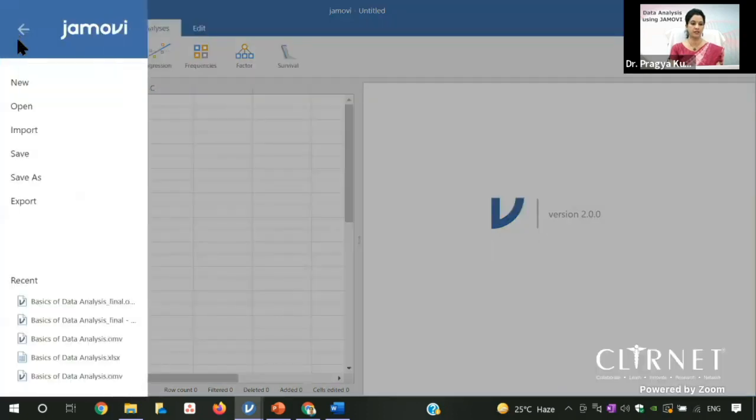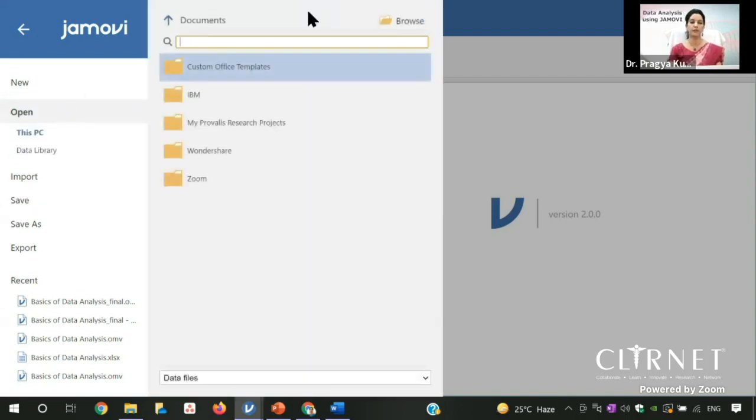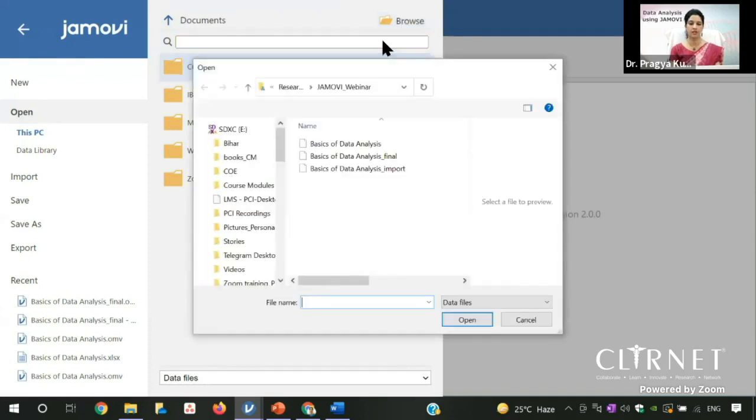Now this icon is there. Click on this icon, and there is an option of open. Normally we save our data in Excel form, which is recommended. Otherwise, Jamovi can import or open any data type. It can open SPSS, it can open SAS. Whatever format you enter your data in, it will import the data sheet. But generally, we recommend using an Excel sheet for entering the data, so that's what we are using for demo purposes. Click on open, then there is a browse button. Click on browse and show the path.